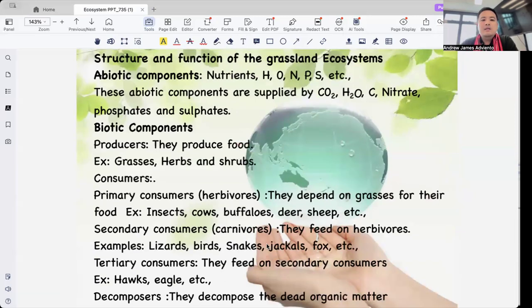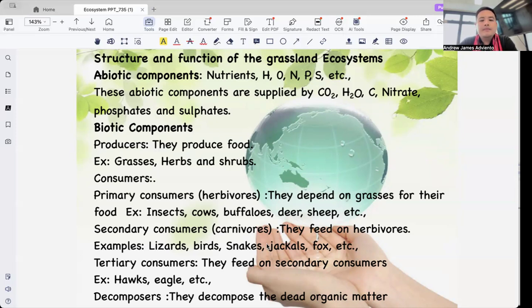Let's go to the structure and function, and that includes the biotic and abiotic components of a grassland ecosystem. These two interact, of course. The biotic, which are the living things, are the plants like grasses and shrubs, animals like herbivores, carnivores, and decomposers, and also the microorganisms, which are very important in decomposition.